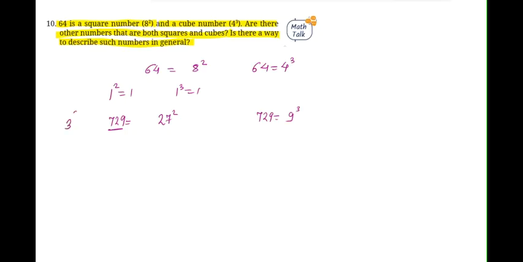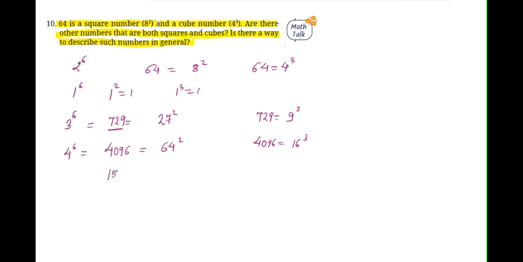So we can write 3 to the power of 6 as 729. Similarly यहाँ पे 1 to the power of 6 लिख सकते हैं और 64 को हम alternatively 2 to the power of 6 भी लिख सकते हैं. Other numbers that follow the same thing is 4096, which can also be expressed as 64 का square भी होता है, and 4096 can also be said as 16 cube, right? And otherwise we can also express it as 4 to the power of 6.